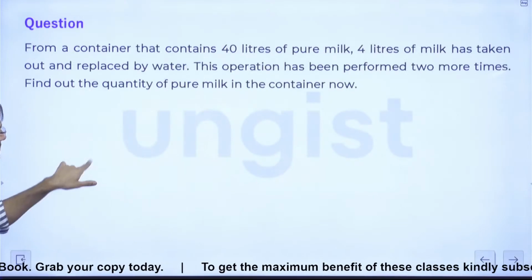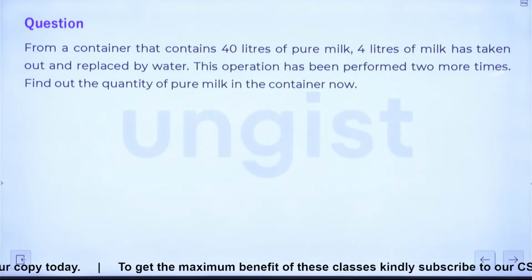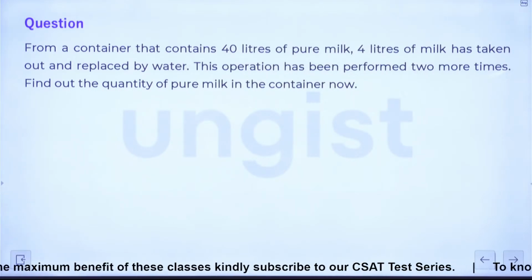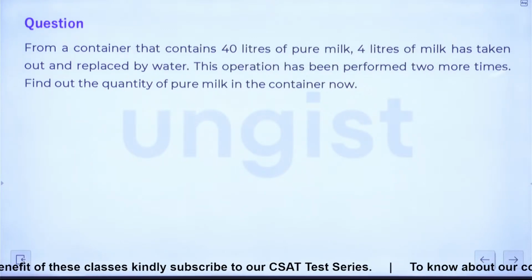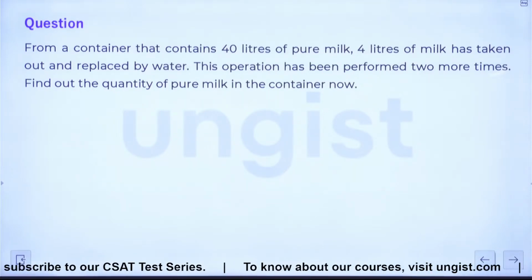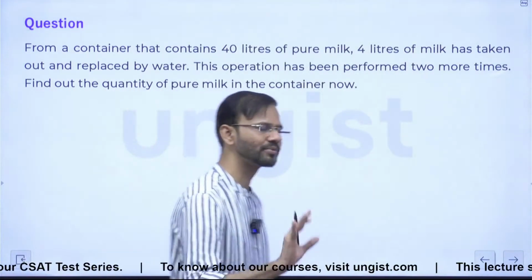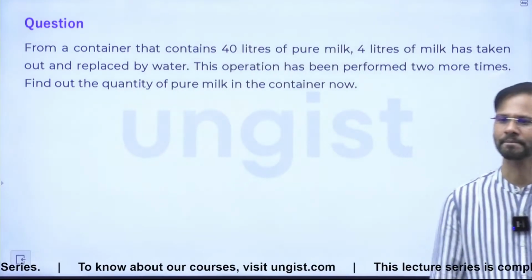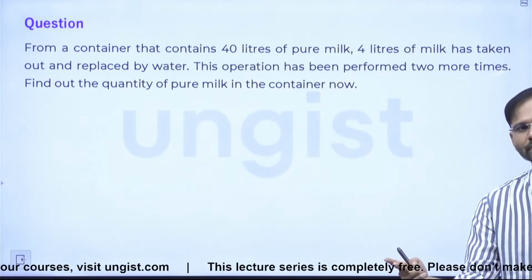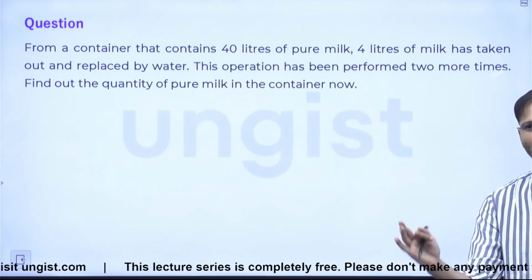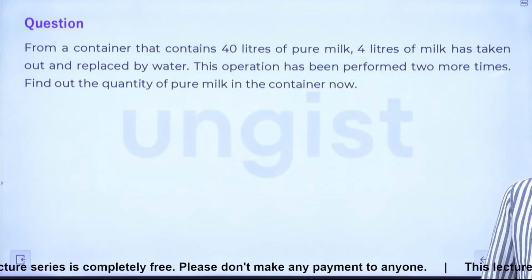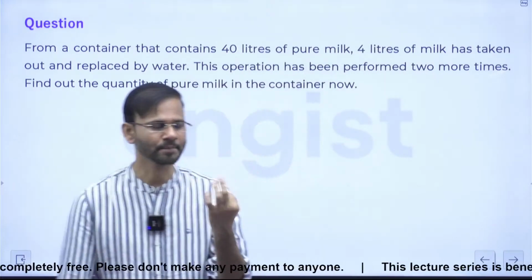So as of now, you just use this formula and solve one question. Just read the question. From a container that contains 40 liters of pure milk, 4 liters of milk has been taken out and replaced by water. This operation has been performed 2 more times. Find out the quantity of the pure milk in the container now. Everyone, just tell me, what is the value of X? 40. What is the value of Y? 4. How many times has the operation been performed? Total 3. Because once it was done, 1 plus 2, 2 more times, so total it is 3. So the value of n is 3.